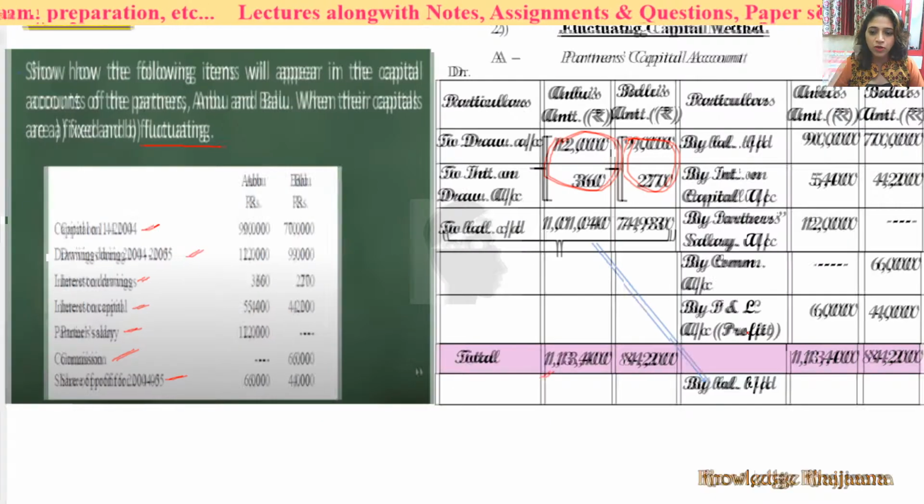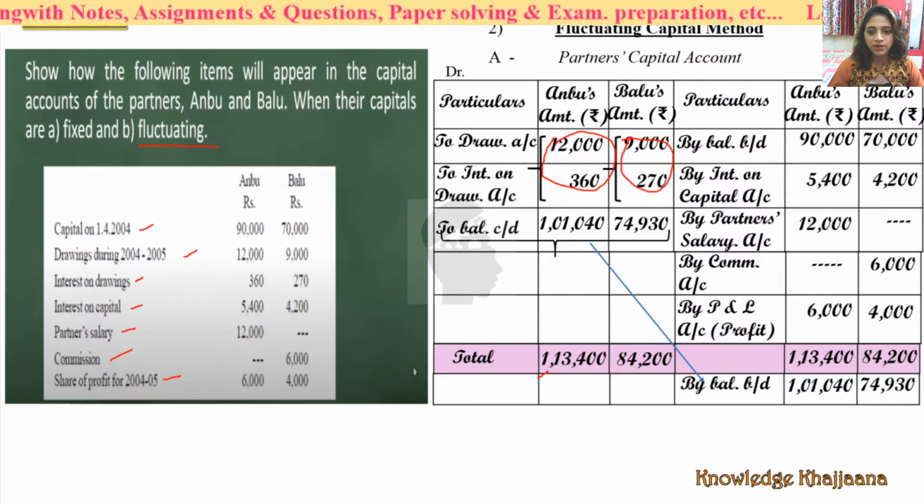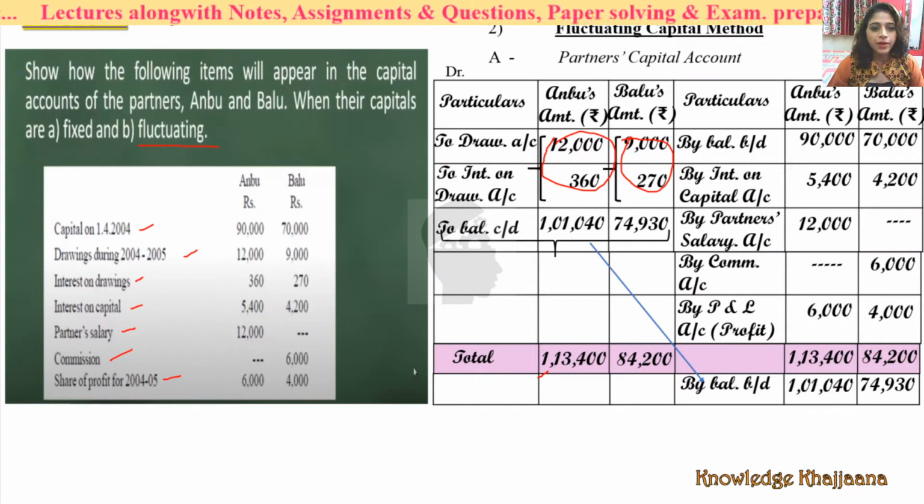That is the opening figure for next year's capital account, the same 1,01,040 and 74,930.